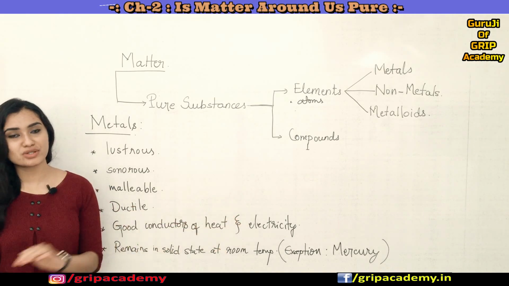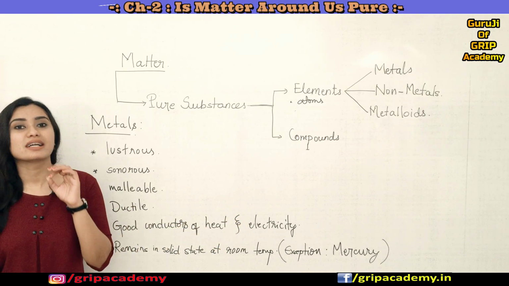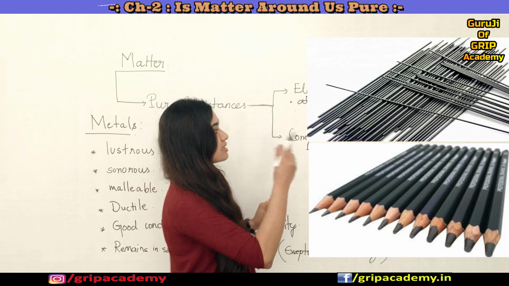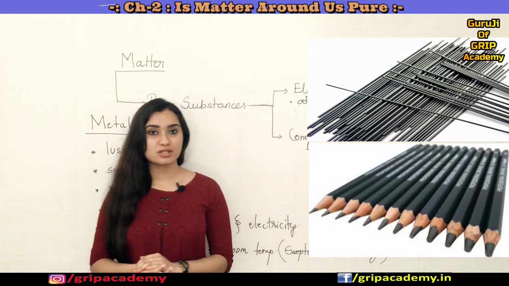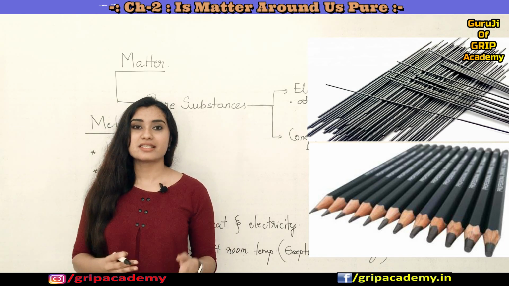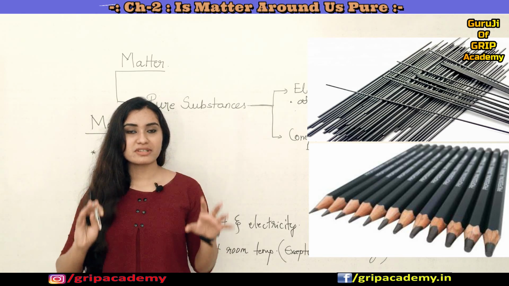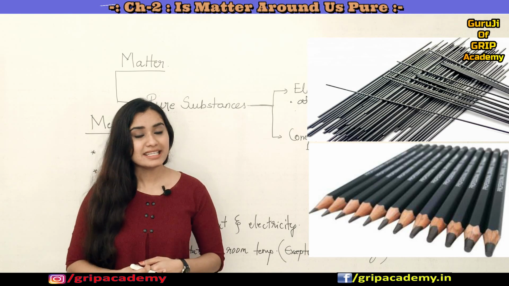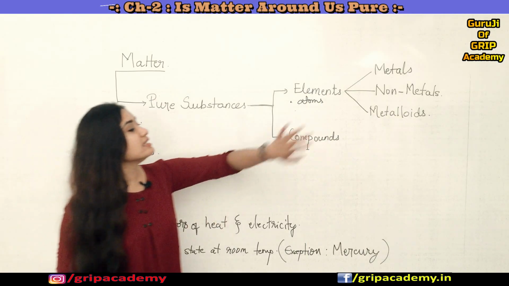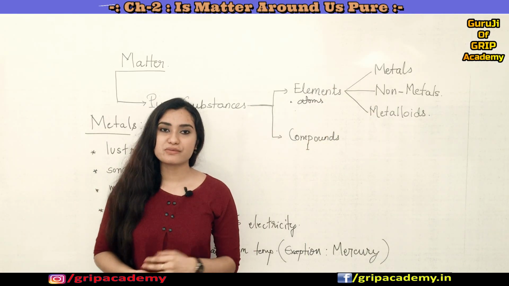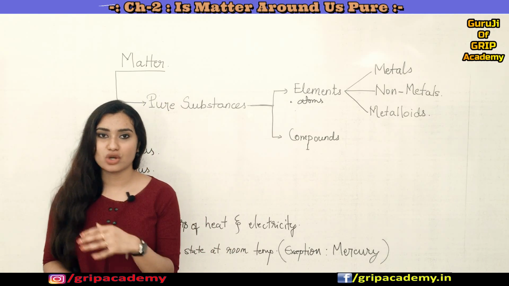Again we have an exception over here, which is graphite. Okay, so graphite is a very good conductor of electricity. It's an allotrope of carbon. Because of its structure, it can conduct electricity. So these are all the physical properties which are exhibited by the non-metals.